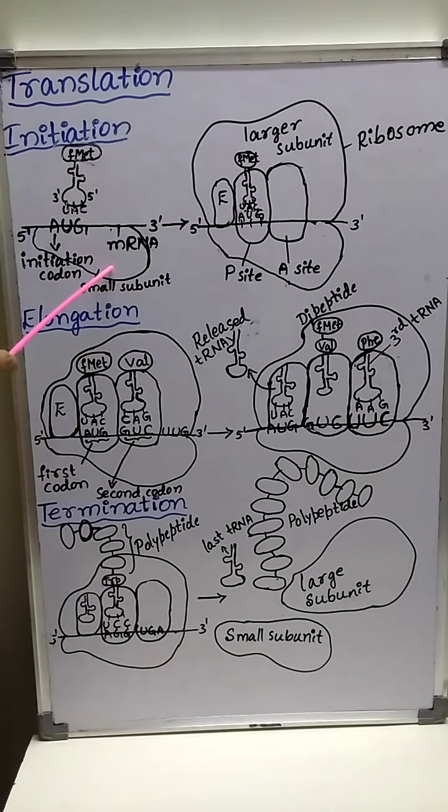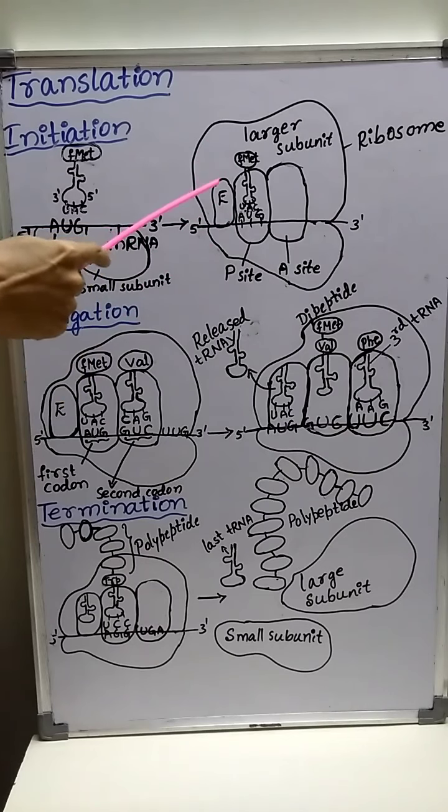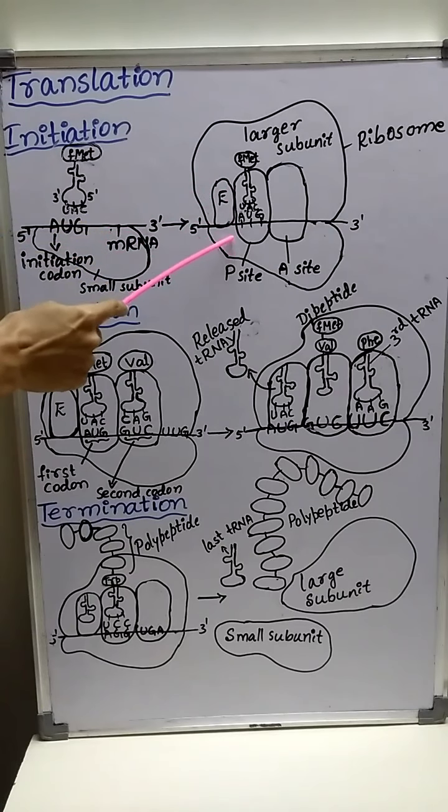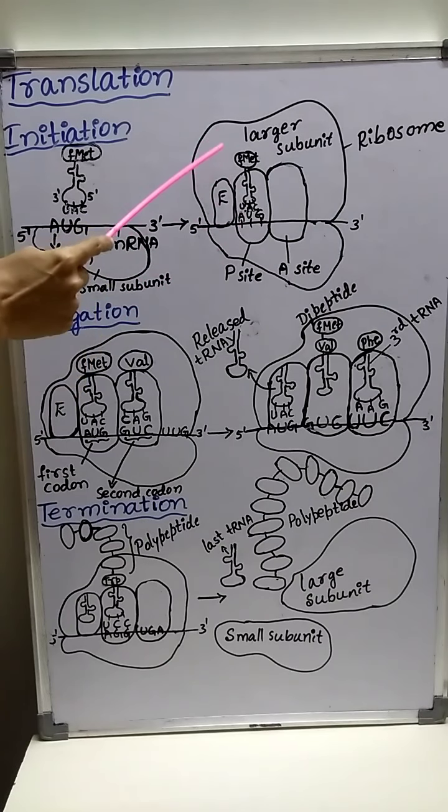The smaller subunit is of 30S type, and the larger subunit is of 50S type. This is 30S, this one is 50S.